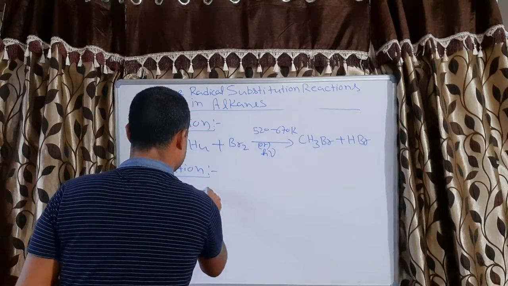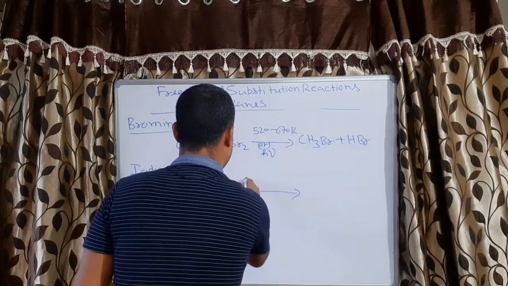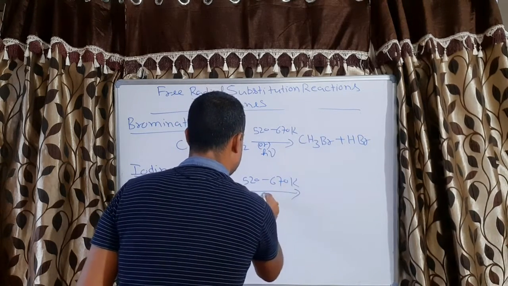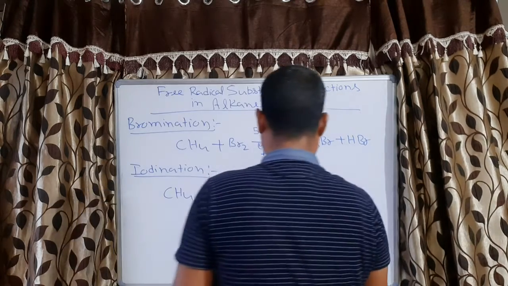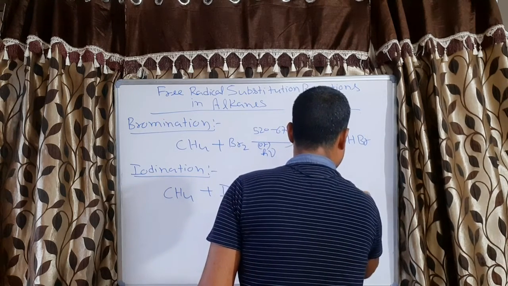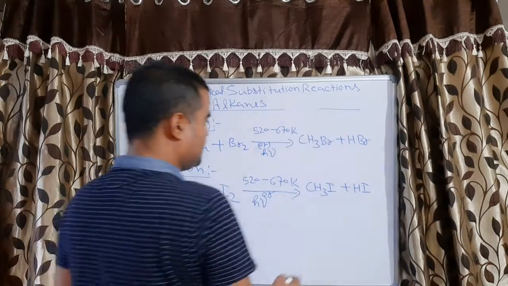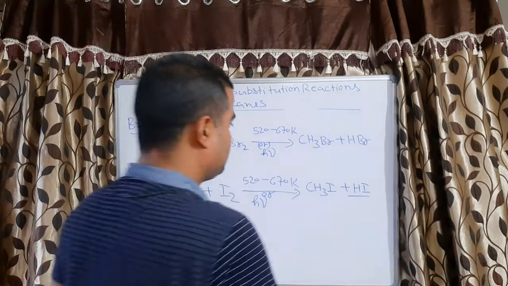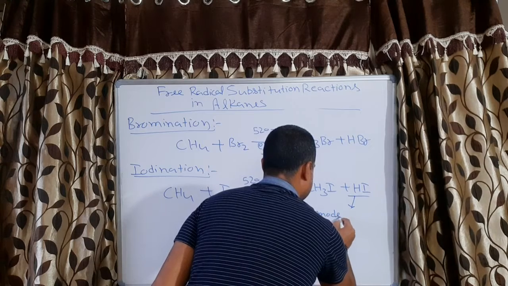CH4 plus I2, 520 to 670 Kelvin or sunlight, and it will give CH3I plus HI. Now this HI is a reducing agent. This is a moderate reducing agent.